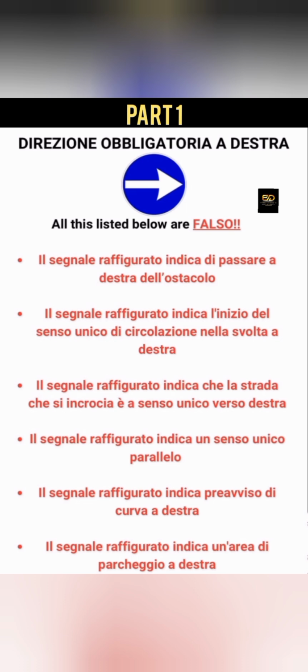Il segnale ravvisato indica preavviso di curva a destra. It's not curve. Il segnale ravvisato indica un area di parcheggio a destra. Where is the parcheggio? There's no parcheggio here because if we want to see parcheggio, they have to put P for you to know that it's parcheggio. So there's no parcheggio on this sign.